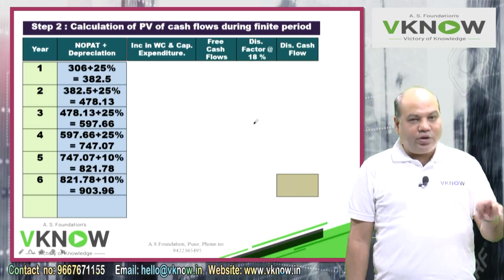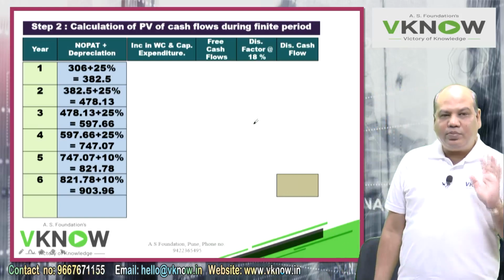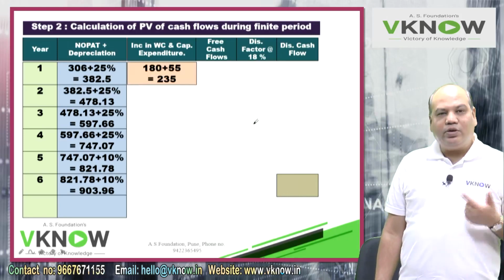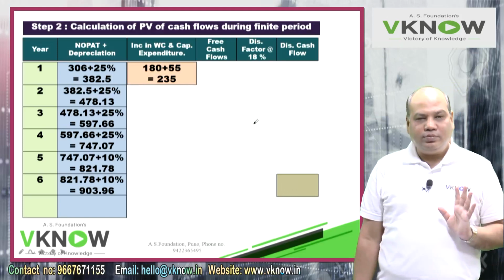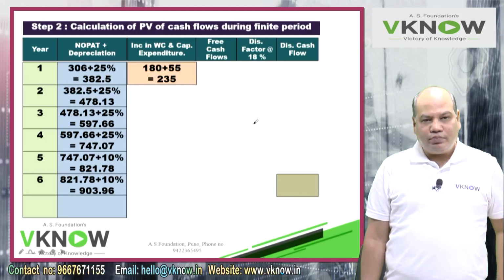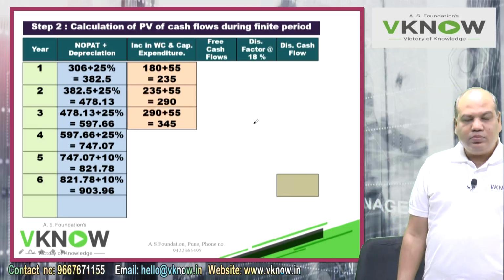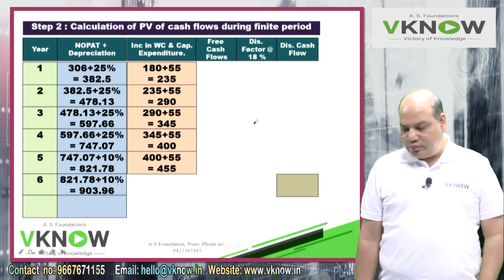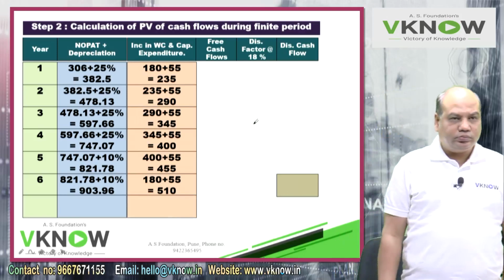See, the last year was 180 lakh and the requirement goes up by 55 lakh every year. So the next year requirement will be 180 plus 55, 235, and keep adding 55, 290, 345, 400, 455, 510.